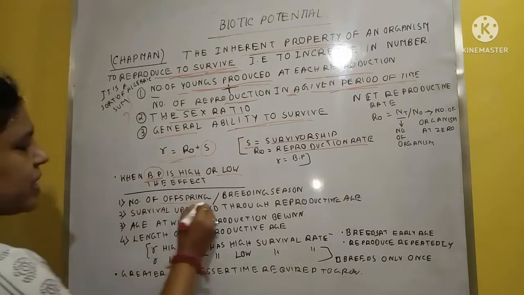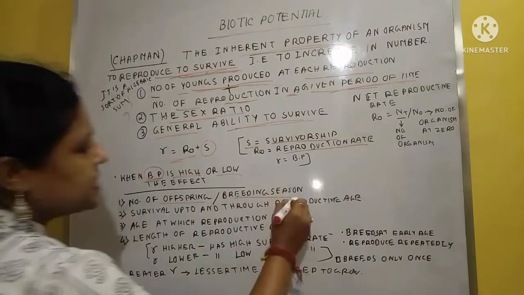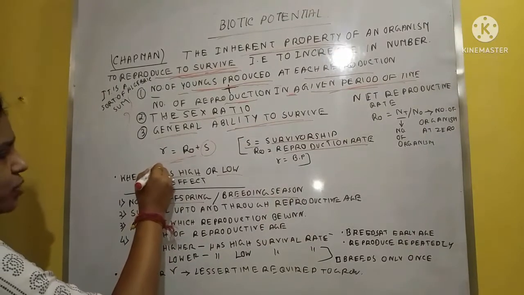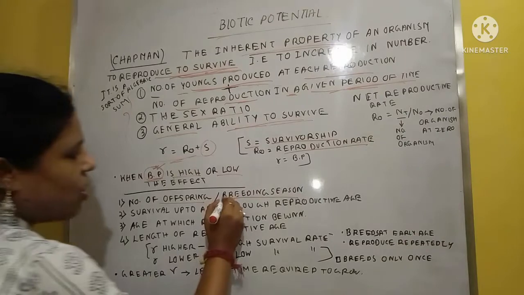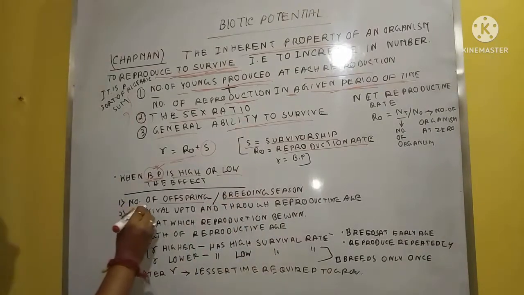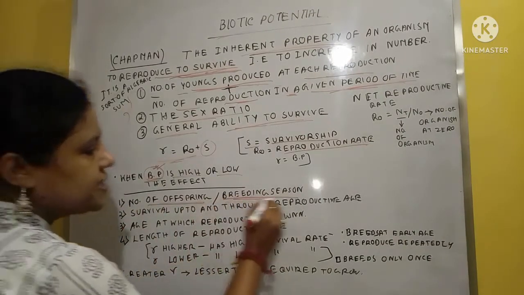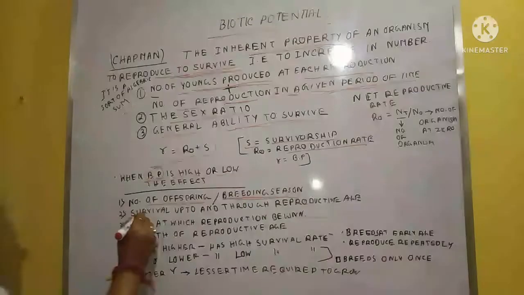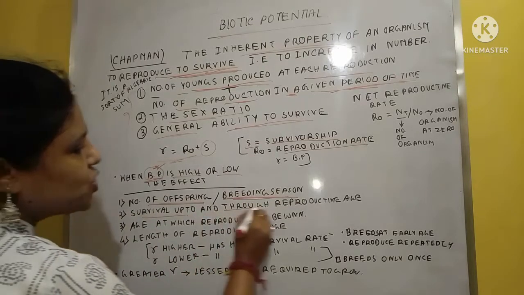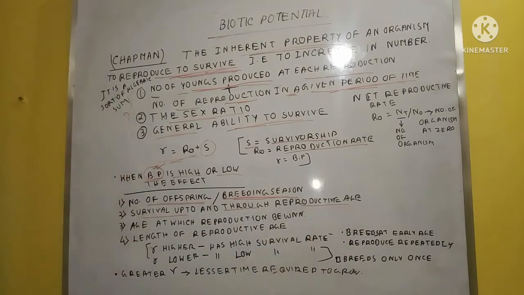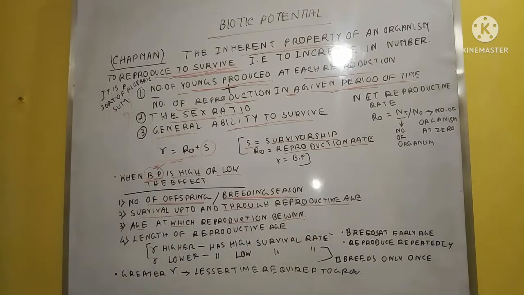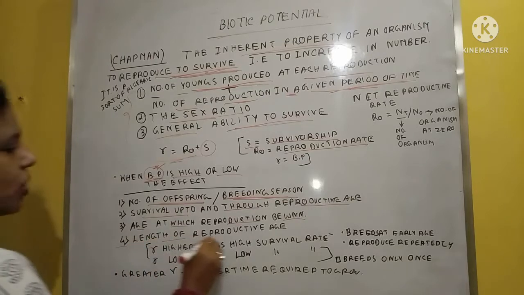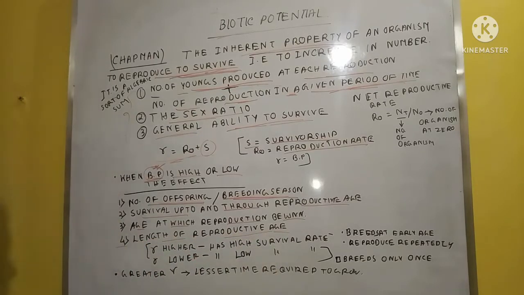Number of offspring per breeding season, the biotic potential, high or low biotic potential, and its effect on the number of offspring per breeding season. Second one, survival up to and through reproductive age. Number 3, age at which the reproduction begins. And number 4, the length of the reproductive age.